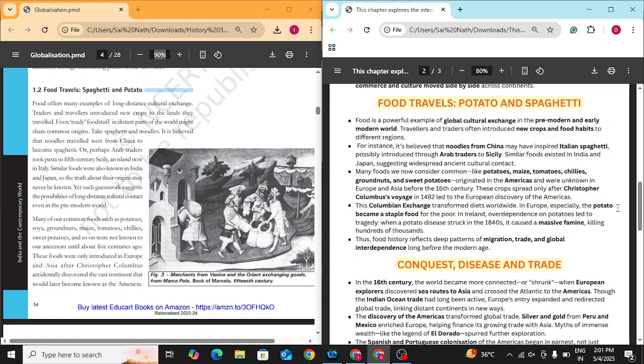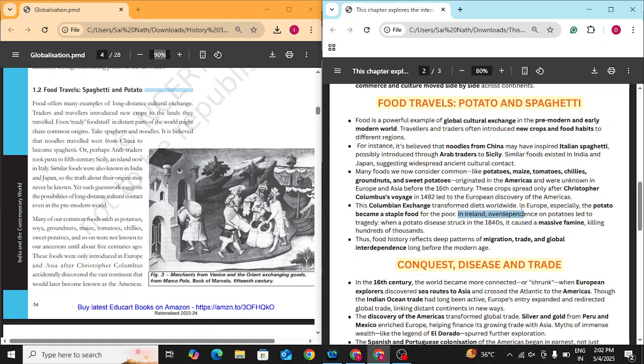However poor you were, you could afford potatoes because they have a high yield, supply is large, and they are very filling food, as they are rich in carbohydrates, so they are a very good source of energy. Now I have mixed up geography and science in it, but basically, it became a staple food because it was very cheap, very easy to afford, and very filling.